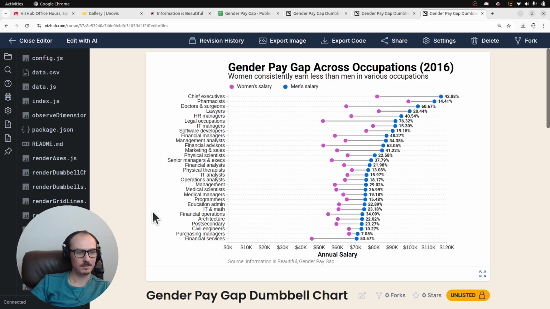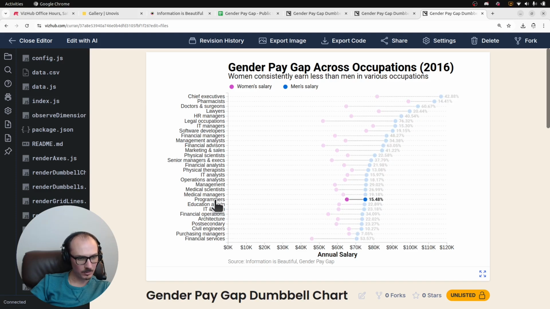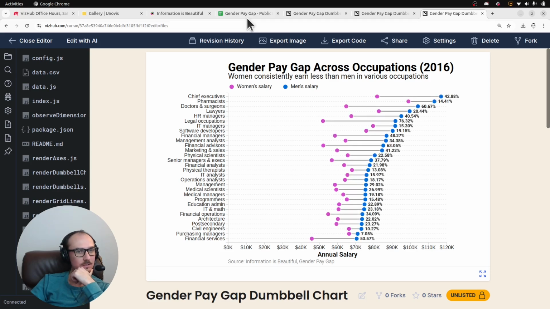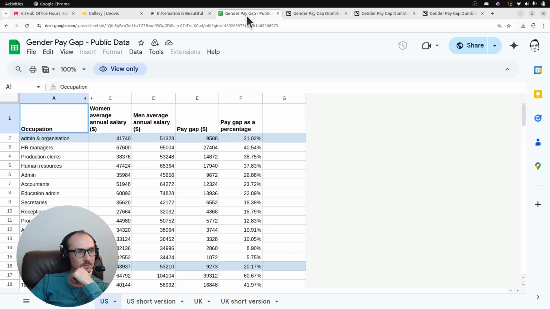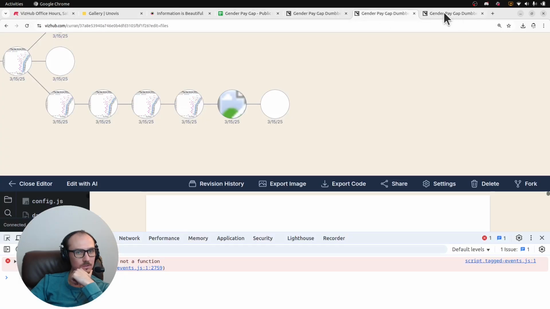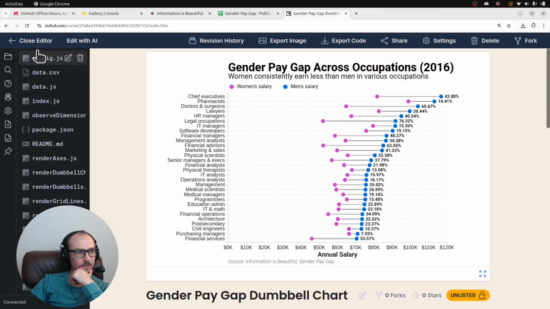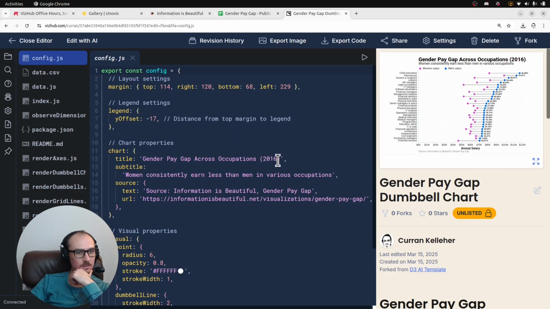Nice. Okay, so now if I'm looking at this and I say, what is it for programmers? Ah, there we go. Now I can see very clearly. The pay gap for programmers is 15%. And by the way, I think this is for the US. Yeah, this is for the US. So we should probably clarify that. Maybe 2016, comma, US.